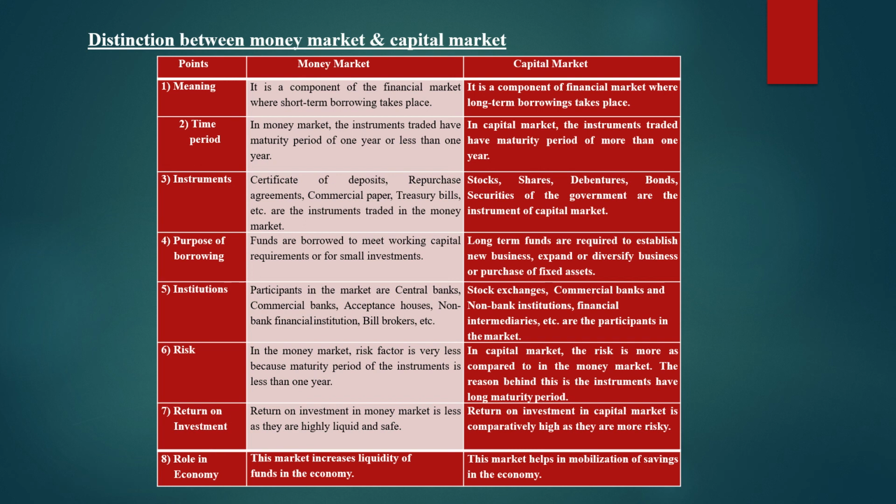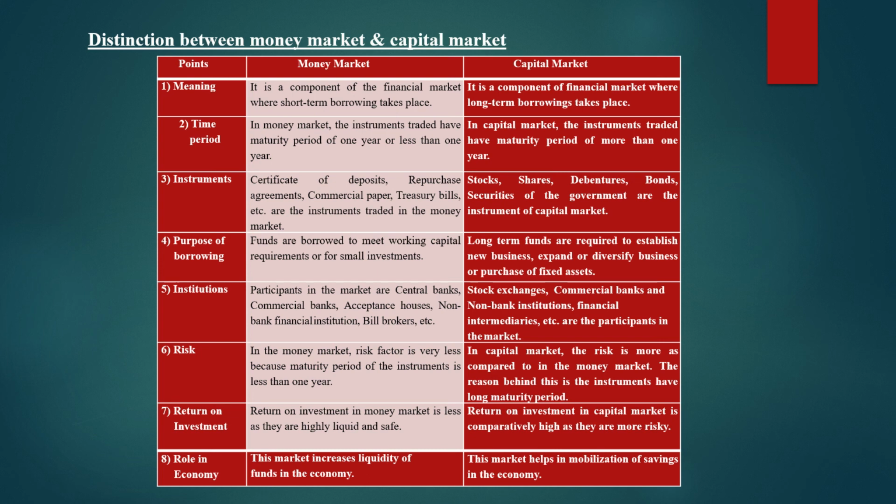Then the fifth difference, institutions or participants in the market. Participants in the money market are the central bank, commercial banks, acceptance houses, non-banking financial institutions, bill brokers, etc. Whereas participants in the capital market are stock exchanges, commercial banks, non-banking financial institutions, and financial intermediaries. These are the different participants which I have named in the money market and capital market.